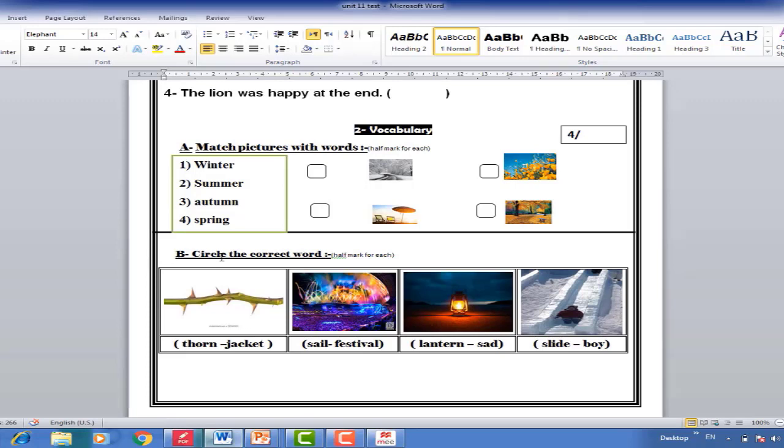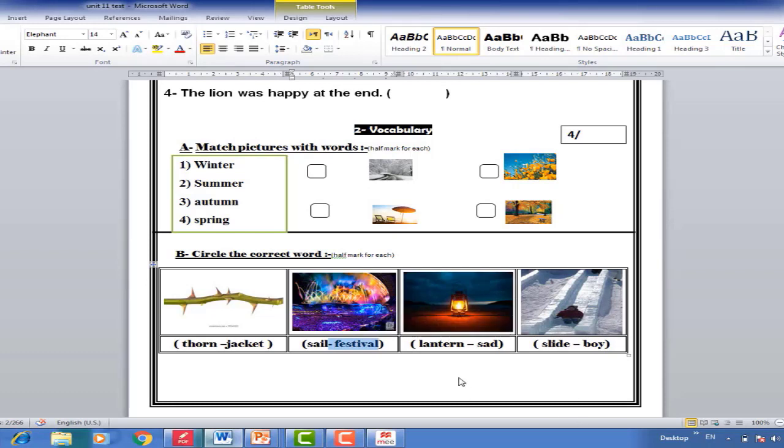And this is B. Circle the correct word. What is this picture? This is, try to think. Of course, this is a thorn. Second one, what's this picture? This is festival.